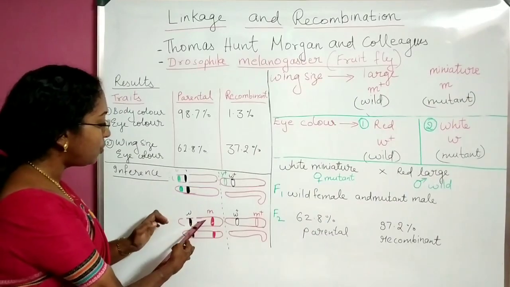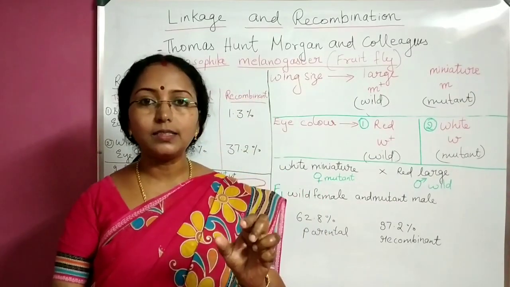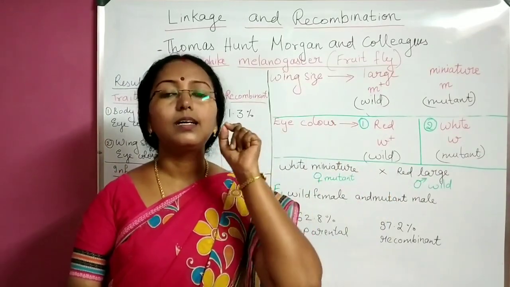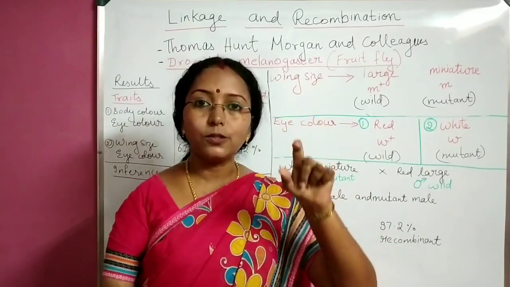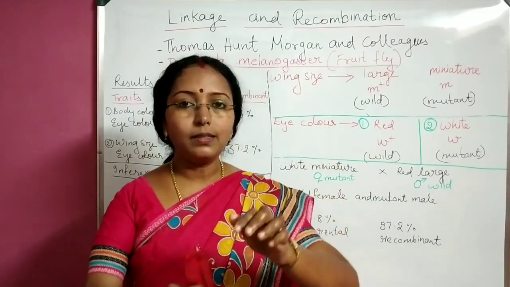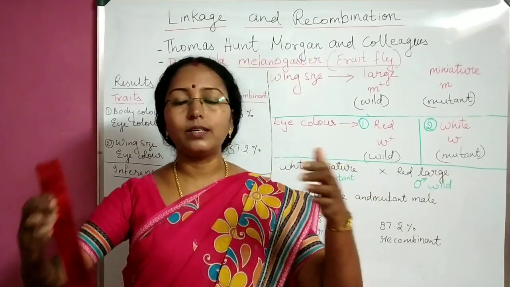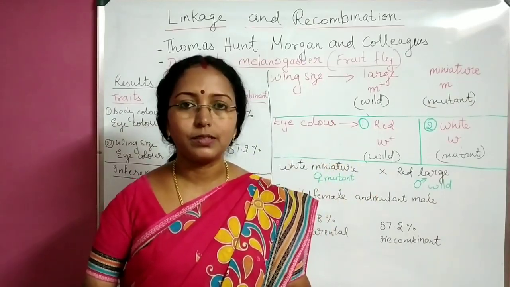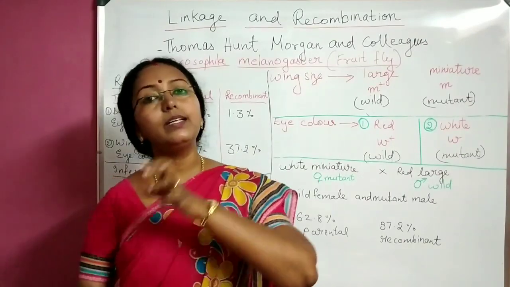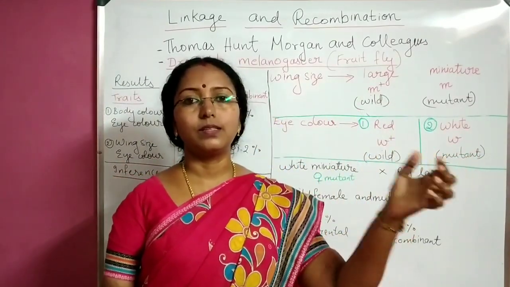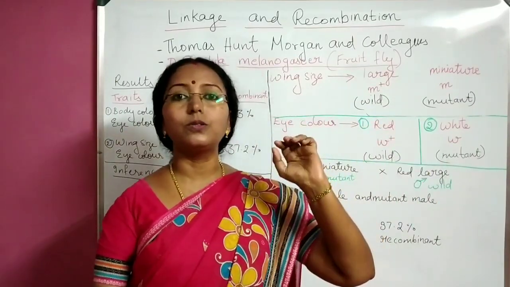Imagine here I have taken 3 characters, wing size, body color, eye color. All of them are in the X chromosome, but their distances are in different areas, isn't it? That is why the linkage areas are different. But imagine if I take characters which are in different chromosomes, some in the X chromosome, some in the Y chromosome, some in other autosomes.